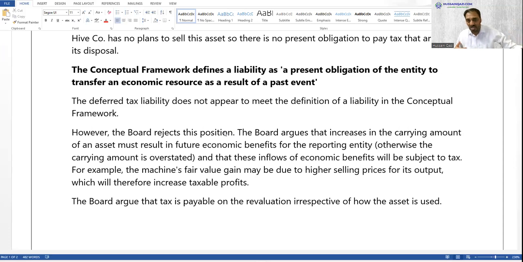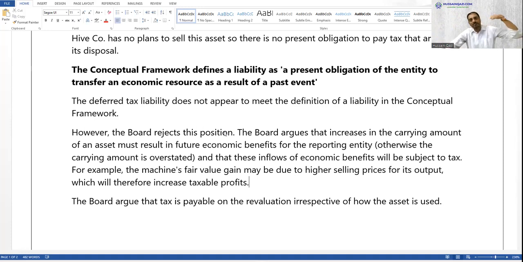So the board rejects the position, on the conflicts with the conceptual framework, of someone who says not to recognize the deferred tax liability because there is no liability. The board says that whatever asset you are recognizing here or making a fair value adjustment to, you will get some future benefit by using the asset.